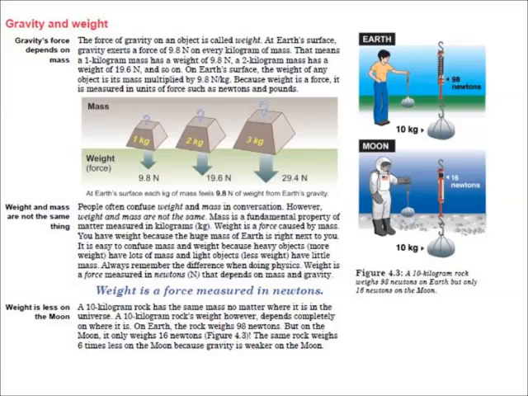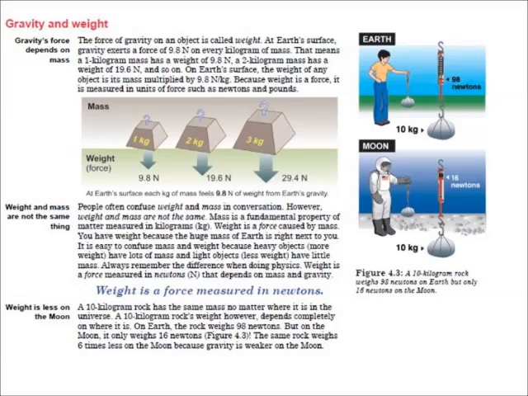A 10-kilogram rock has the same mass no matter where it is in the universe. A 10-kilogram rock's weight, however, depends completely on where it is. On Earth, the rock weighs 98 newtons, but on the Moon, it only weighs 16 newtons, figure 4.3. The rock weighs 6 times less on the Moon because the gravity is weaker on the Moon.